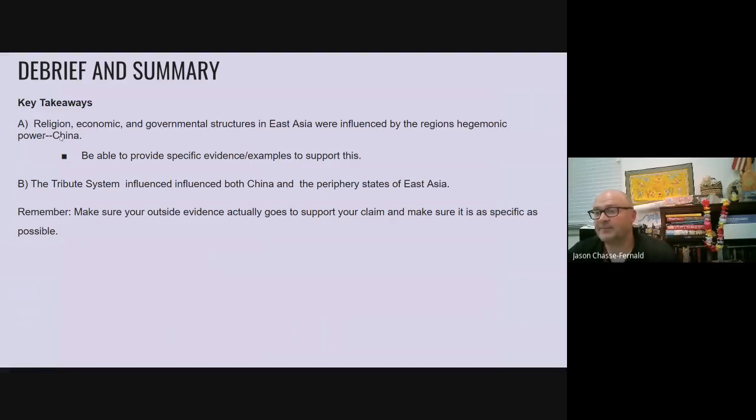All right, so remember, we're talking about China and of course how it is interacting with the outside world. Specifically today, we looked at cultural pastoral nomads and their interaction and diffusion. But just know that China is the regional hegemon, the cultural center of this region. And the tribute system is going to bring stuff into China, such as champa rice, but it's also going to result in the diffusion of things out of China. So that's something we're going to focus on in tomorrow's class: